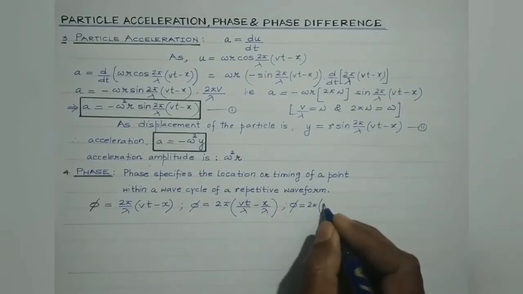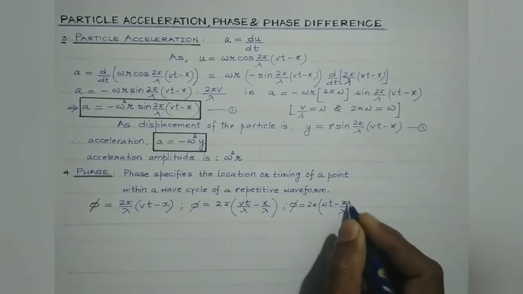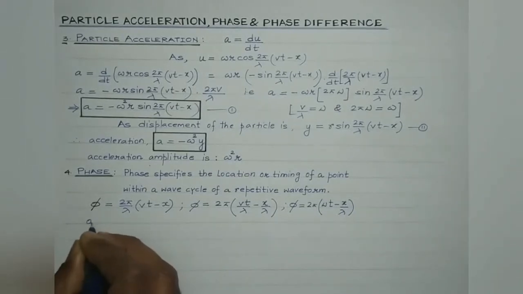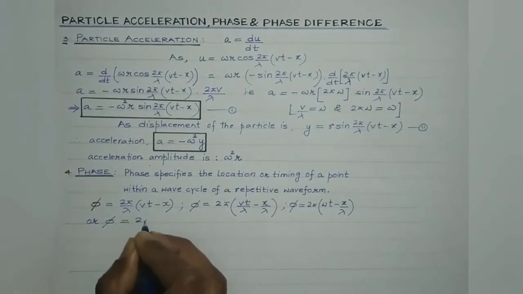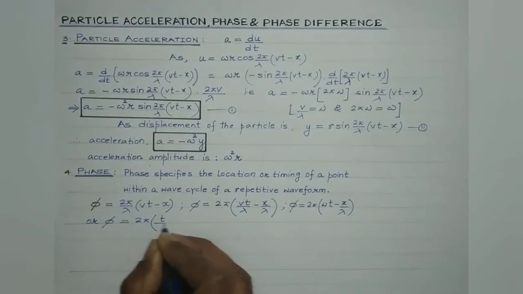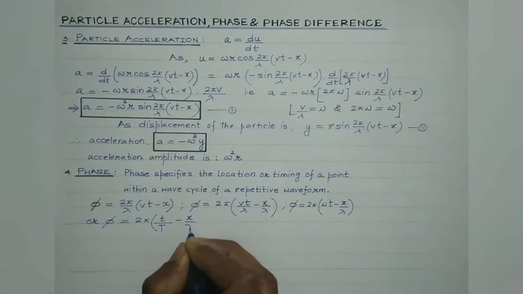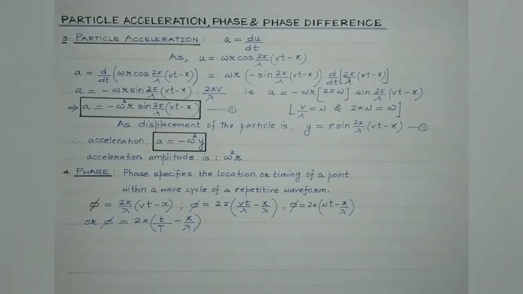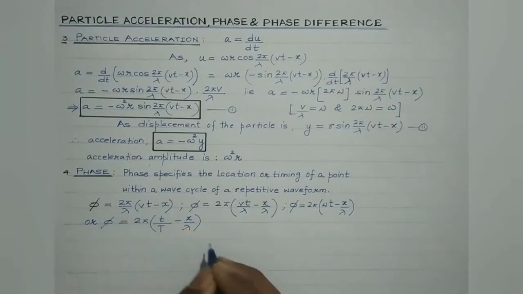V divided by lambda is the frequency, nu, so it is 2 pi (nu t minus x by lambda). Or the phase may also be written as 2 pi (t by T minus x by lambda), since frequency is the reciprocal of time period, capital T. This term is known as the phase of the wave.